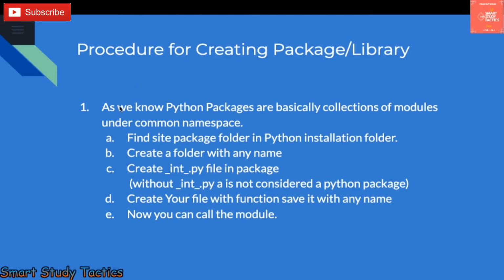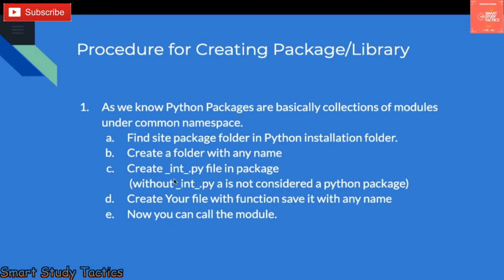So before going to that, you must read. As we know, Python packages are basically a collection of modules under a common namespace. It means your folder name is there, and under that you can create a number of functions. Okay, create a folder with any name. You can create an __init__.py file in the package. This is very important, I'm putting stress on this point. When you create the file, you have to create a .py file in it, and it should be a blank file.